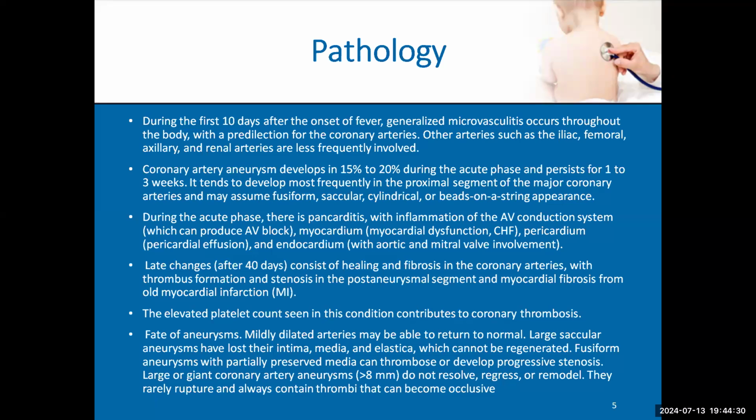It could be cylindrical, fusiform, or other shapes. We call it a giant aneurysm if it is more than 8 millimeters, or by Z score more than 10. So if in echo we measure the aneurysm and it is more than 8 millimeters, or by Z score more than 10, it is called a giant aneurysm. It has a poor prognosis for sure.